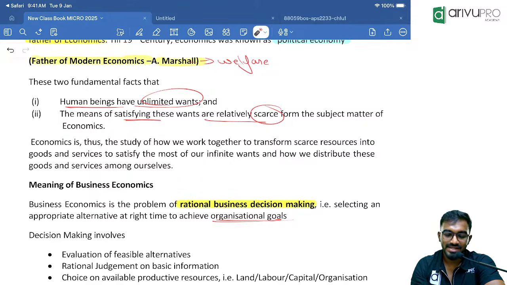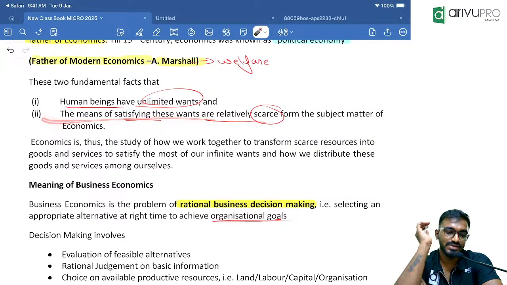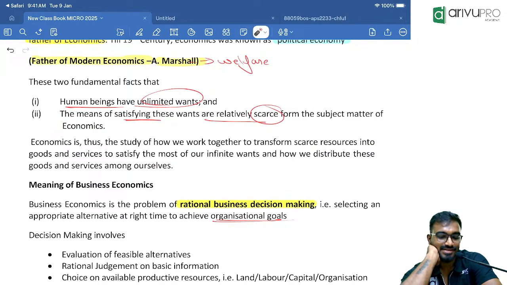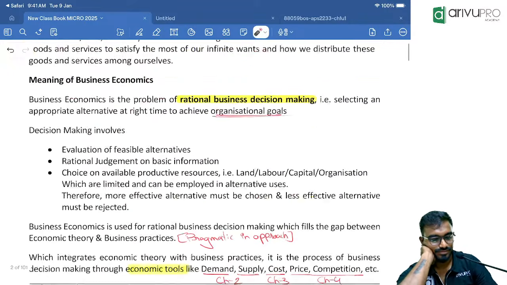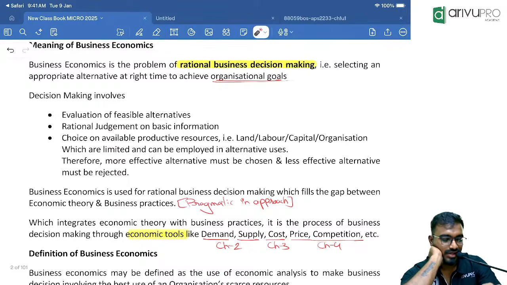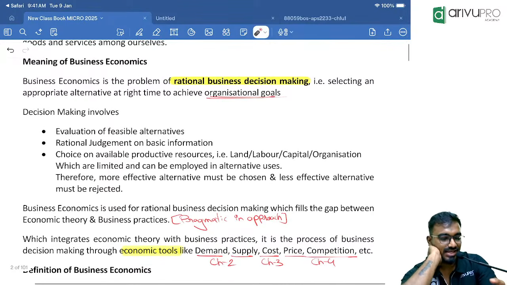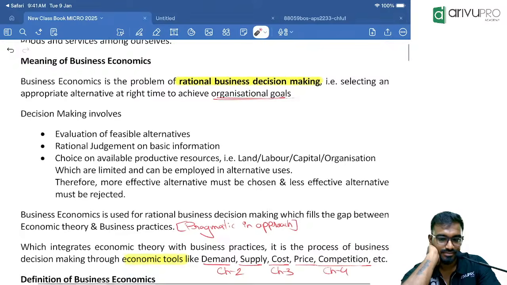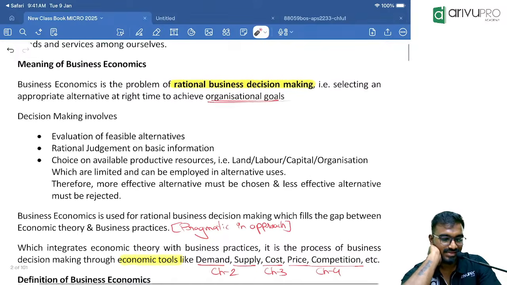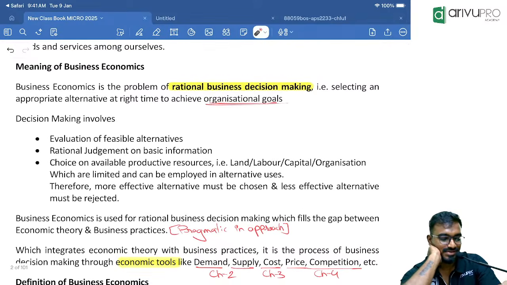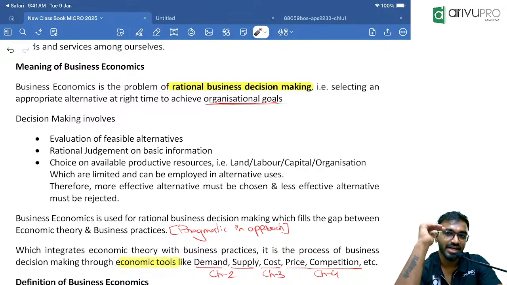The means to satisfy, that means the resources to satisfy the wants, are scarce. Done? Below this, next give a heading: business economics.